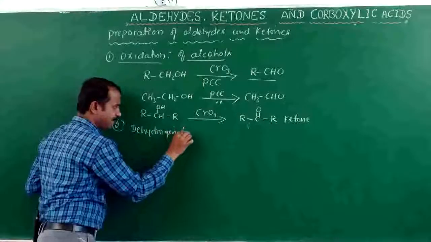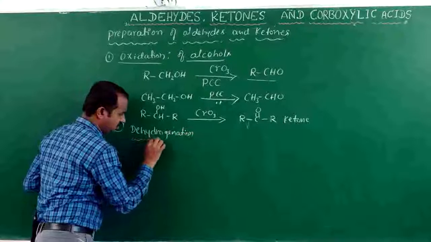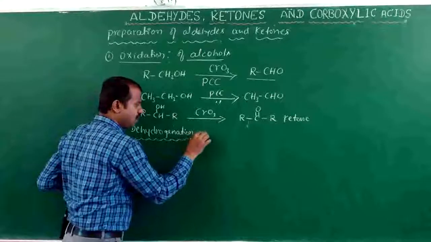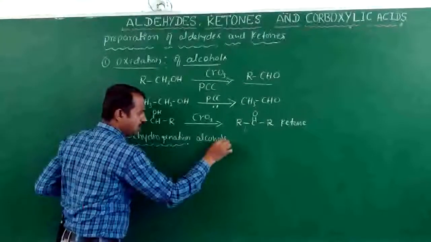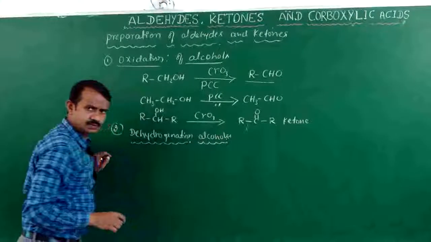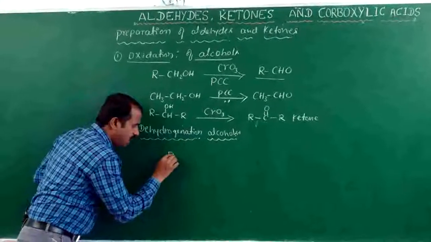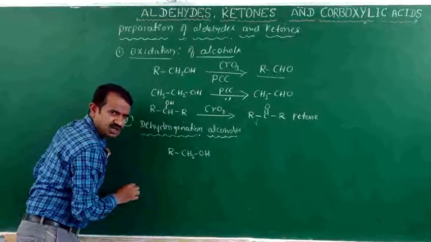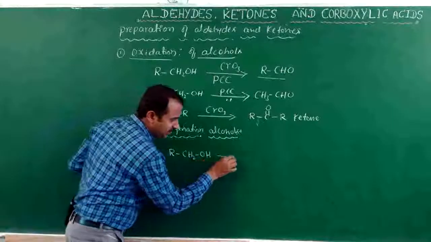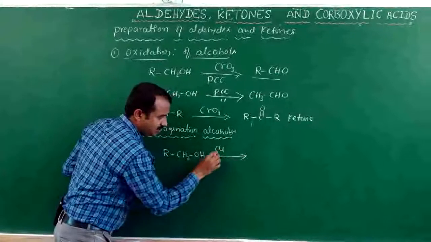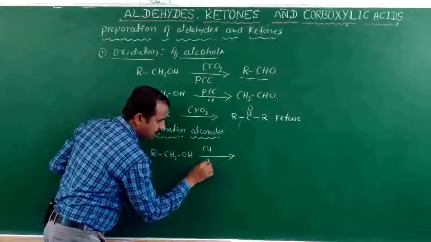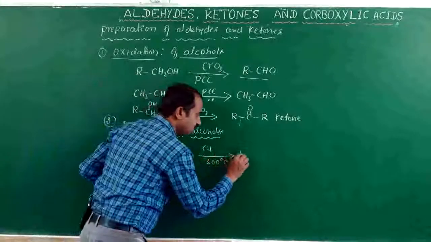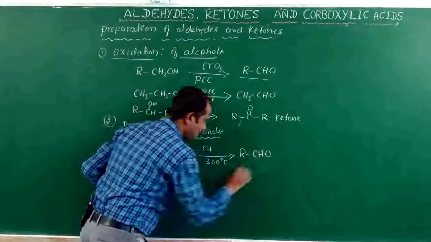Second one, also from alcohol, that is dehydrogenation of alcohols. RCH2OH is heated with copper at 300 degrees Celsius to form an aldehyde.